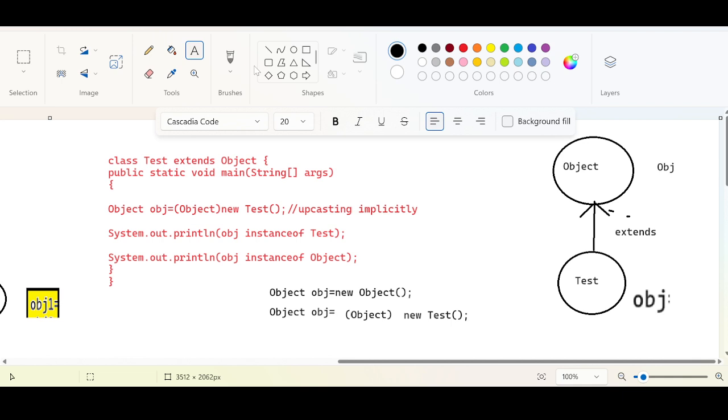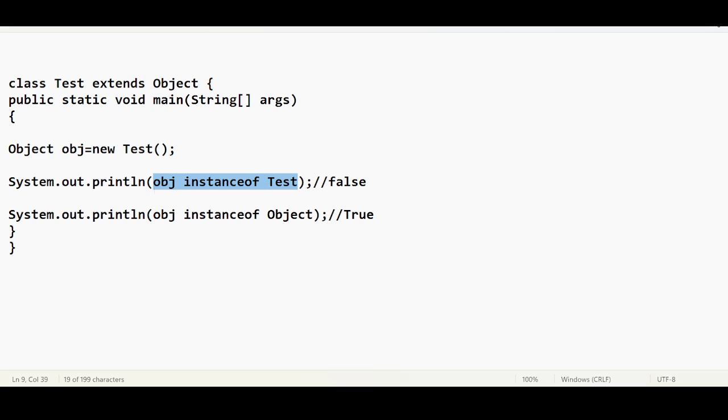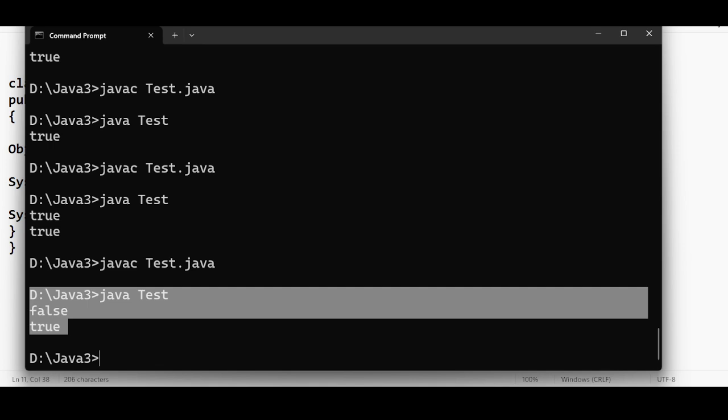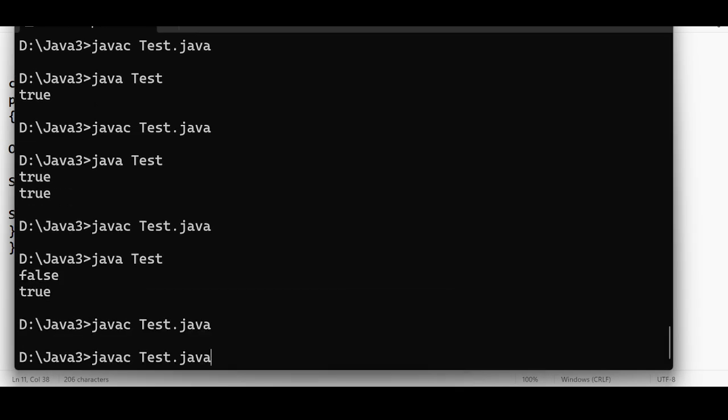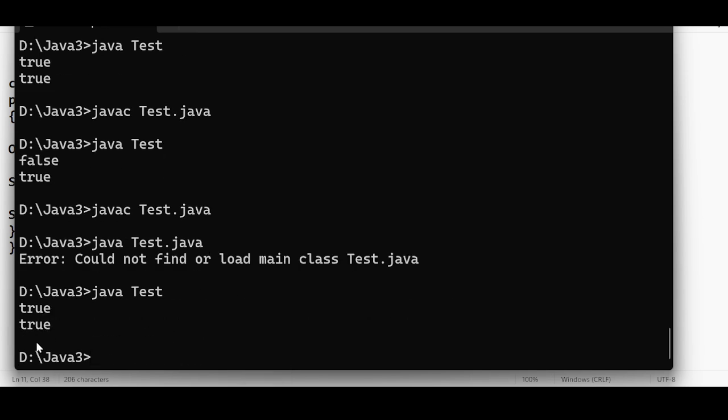Even though you try to do the comparison with instanceof Test, you're not really doing it with Test. Indirectly you are checking whether it is an instance of Object only. That's why you got true previously. Now you will get true because internally a typecasting is happening. Even though you try to check instanceof Test, this Test is again converted to Object type only. This obj is of Object type only. Conversion is happening. That's why it is true. This is also true. Are you getting this?